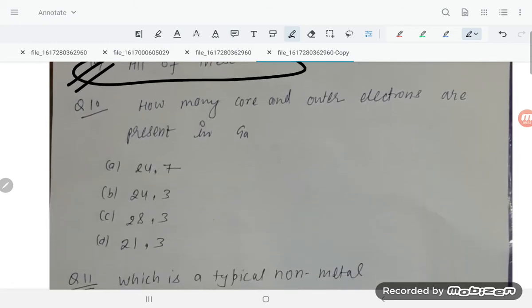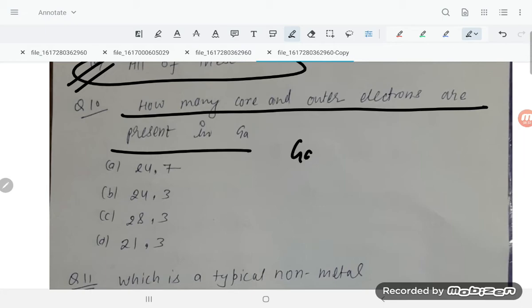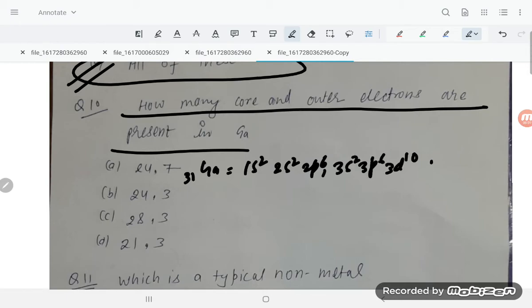Option number D. How many core electrons are present in gallium? Gallium's atomic number is 31. You can write the configuration better, students. For gallium, 31: 1s2, 2s2, 2p6, then 3s2, 3p6, 3d10, 4s2, 4p1.